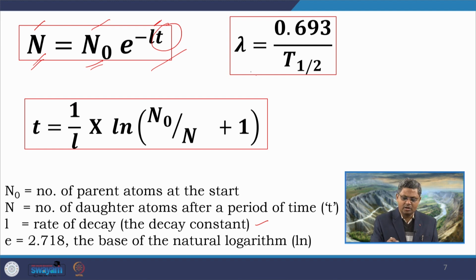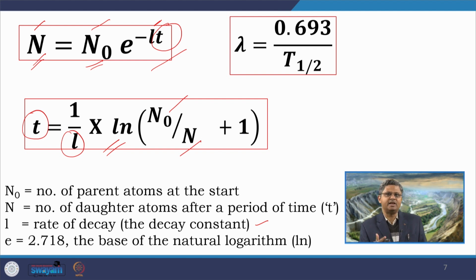So, within this equation what we are getting is this particular time, which can be represented in terms of this equation. This is just another way we write this equation. So, here 1 by λ, which is the decay constant or the rate of decay, into log natural of the parent isotope by daughter isotope plus 1. So, using this kind of basic formula, we can very easily calculate the absolute age, the time duration involved in a particular radiometric process, and that can be very effectively used for the determination of absolute age of the rock.